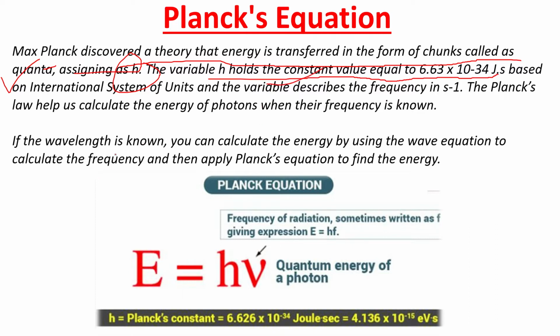So if wavelength is known, you can calculate the energy by using the wave equation to calculate frequency and then apply Planck's equation to find the energy. So E is equal to h mu, where E is the quantum energy of a photon and mu is the frequency of radiation, and it is also sometimes expressed as E is equal to hf.